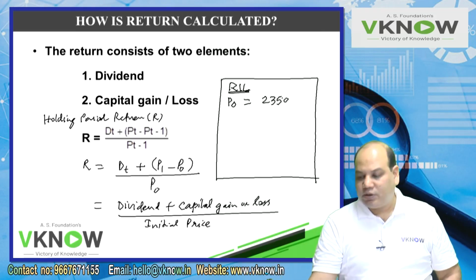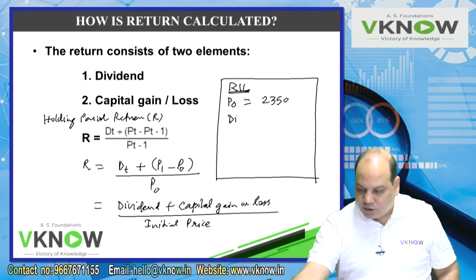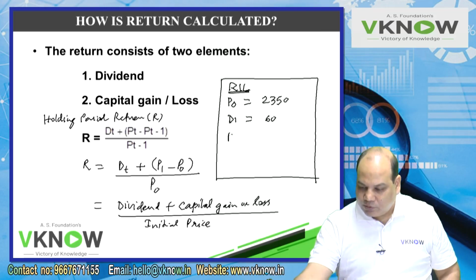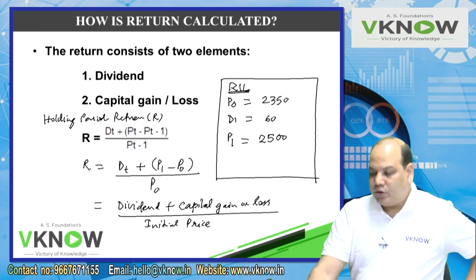During the year, this company gave you a dividend of 60 rupees. And then the price at the end of the year was 2,500 rupees.